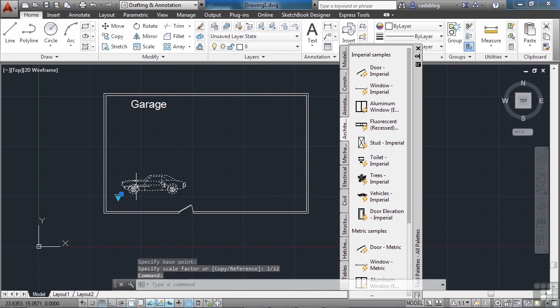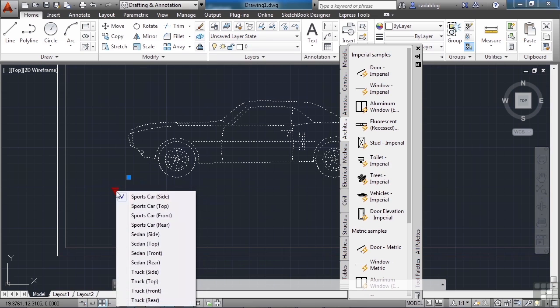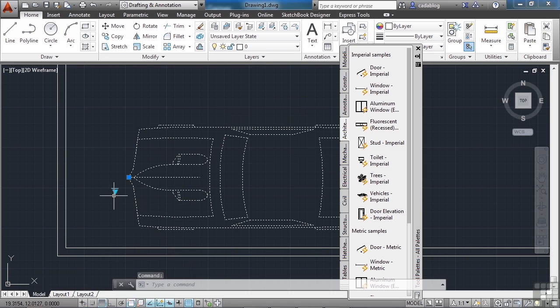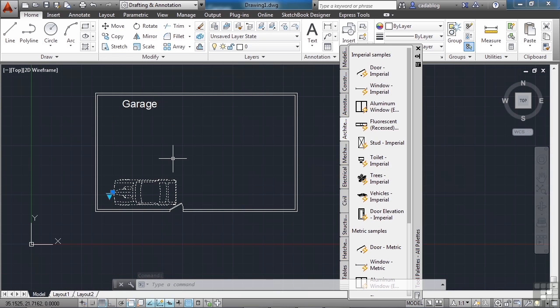Select the car. Now you see, if you zoom in, this blue box and this blue triangle. Click the blue triangle and let's go with the sports car top. We have different options. This is called a dynamic block. This block has some preset designs to it and you can change it on the fly. Right now we're set up to a side view of a sports car, but if I click sports car top, it changes to the top view of a sports car. Zoom out and press the escape key.